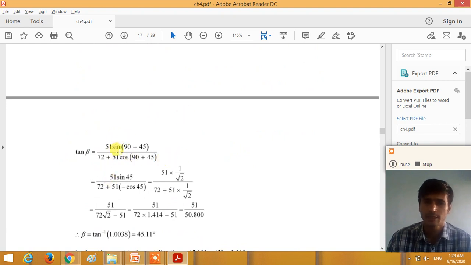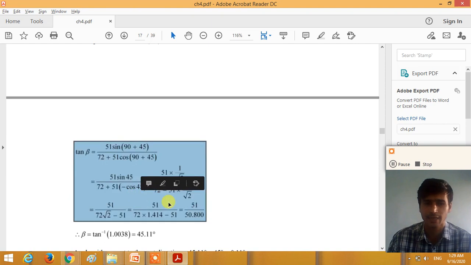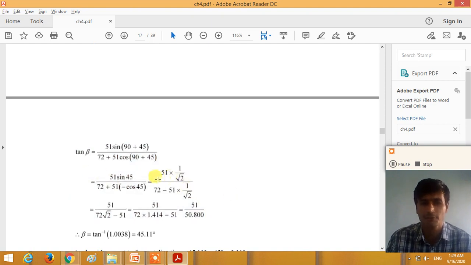So sin (90 plus theta) is cos theta, and cos (90 plus theta) is minus sin theta, right? So 51 sin 45 divided by 72 plus 51 into minus cos 45, because cos (90 plus theta) is minus sin theta. So instead of this sine, we take a cos, and instead of this cos, we take a sine, but the value is the same. So we get 51 multiplied by 1 by root 2, or we can take sin 45, 0.7071, and 72 minus 51 into 0.7071.